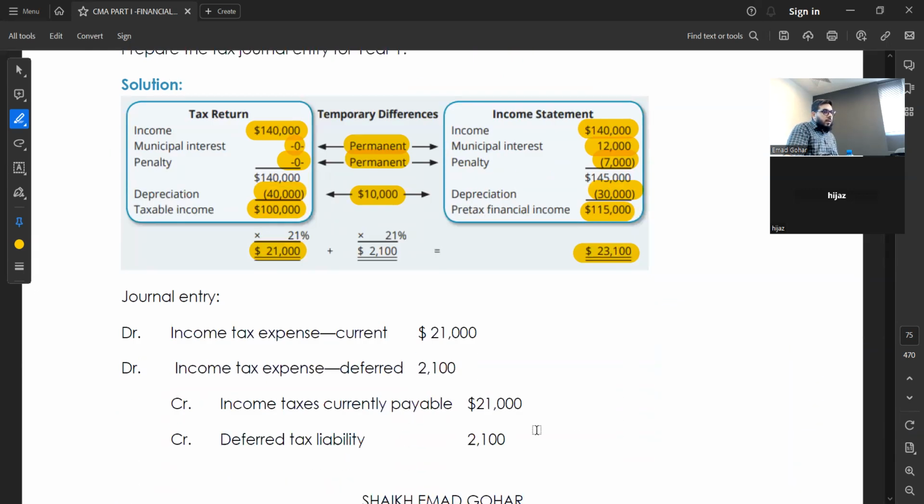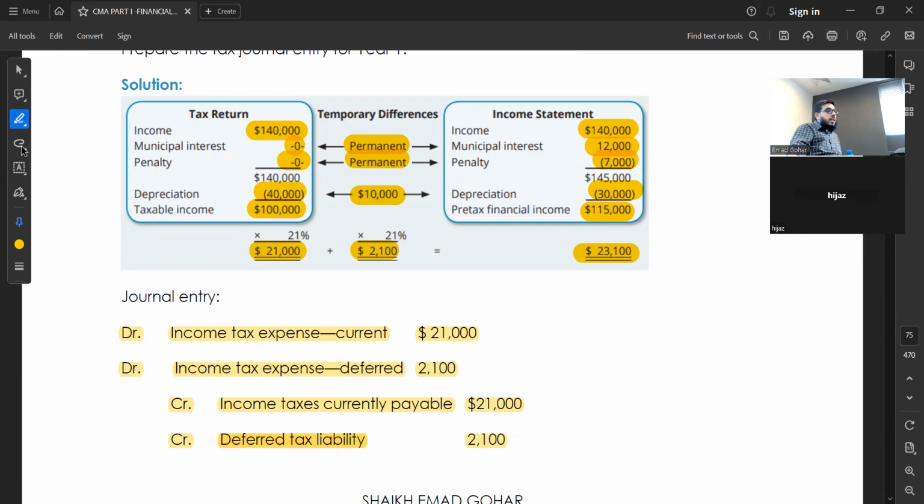So it will lead to what? Remember? Same entry like we made before. So with 21,000, this is the amount you have to pay. So you made the entry: income tax expense debit 21,000, income tax liability credit 21,000. Then the difference came. How much? 2,100. This is called temporary difference relating to liability because next year you will pay. So you book income tax expense again, debit, deferred tax liability credit 2,100. So this will go in the balance sheet, this will go in the income statement.